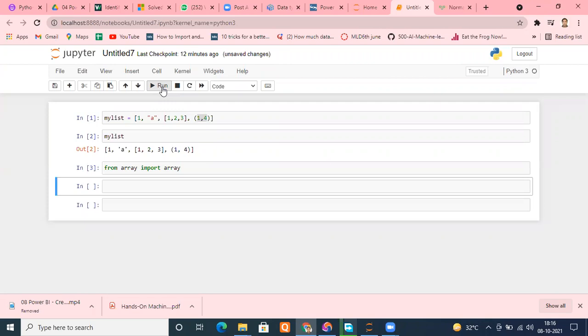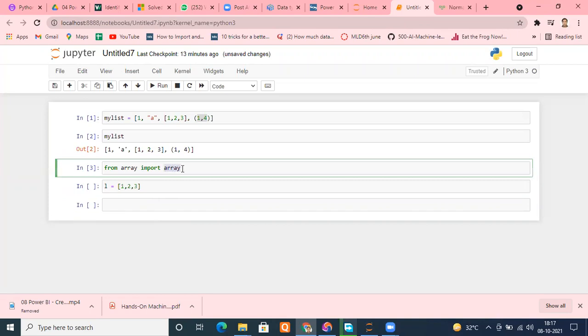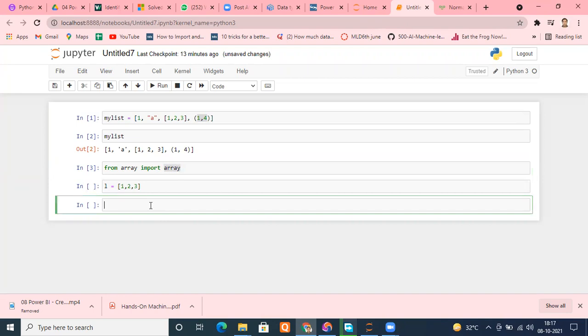When we have a large sequence of data, and we want to operate on only one type of data, then we will go with arrays. Remember that. And how can we create arrays? It's a very simple thing. Suppose I have a list L with elements 1, 2, 3. I have imported the module array, so from that I will create an array. Suppose my array name is A equals to